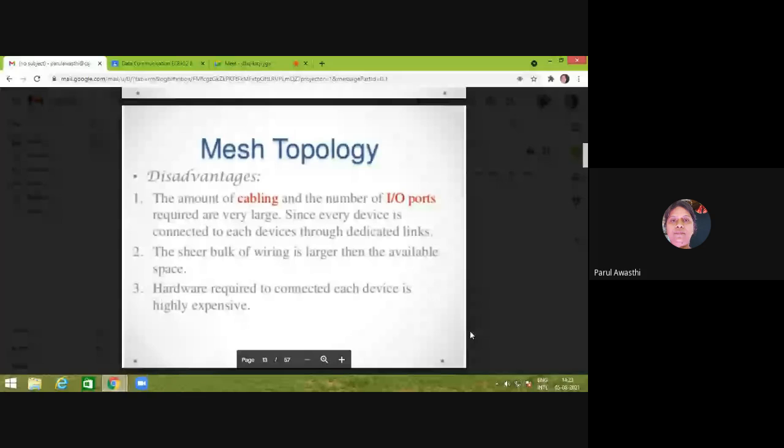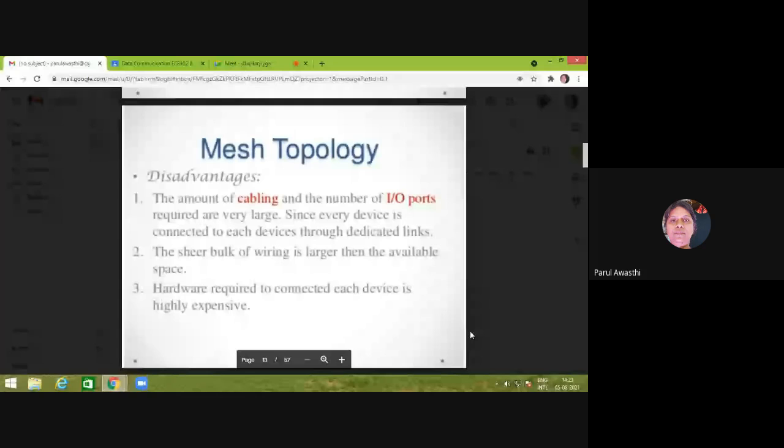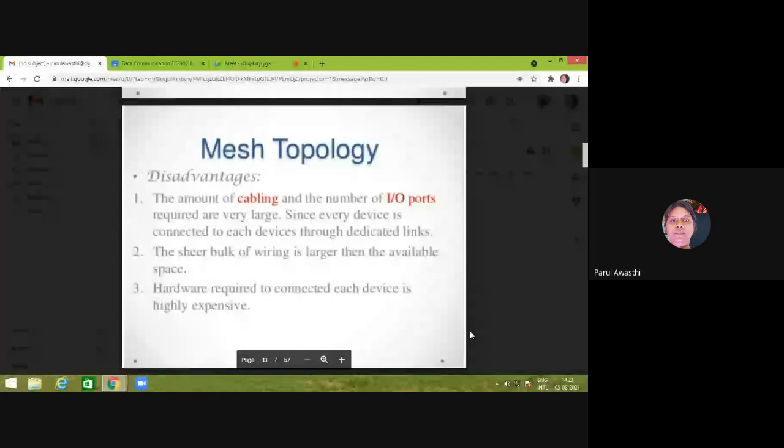What is the disadvantage? A large amount of cabling is required. A large number of IO ports are required, right? Because every device has to connect to every other device, a bulk of wiring is required, a sheer bulk of wiring which is larger than the available space. So the hardware required to connect each device is highly expensive.